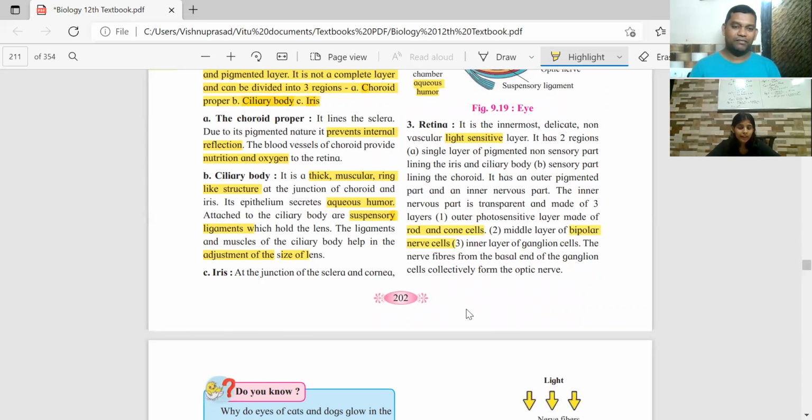Remember, we showed the types of neurons: unipolar, bipolar, multipolar. So bipolar neurons are characteristically found in the retina. The innermost layer is made up of ganglion cells. These are the three layers of the nervous part of the retina. Got it?